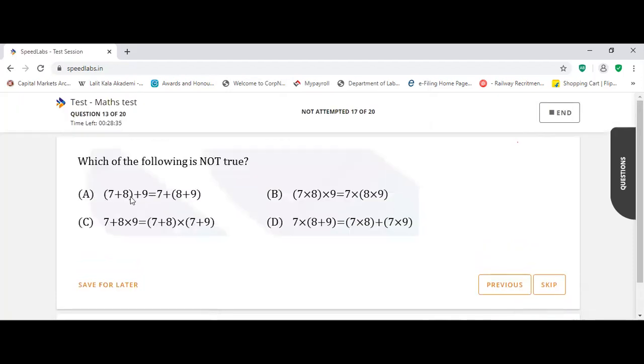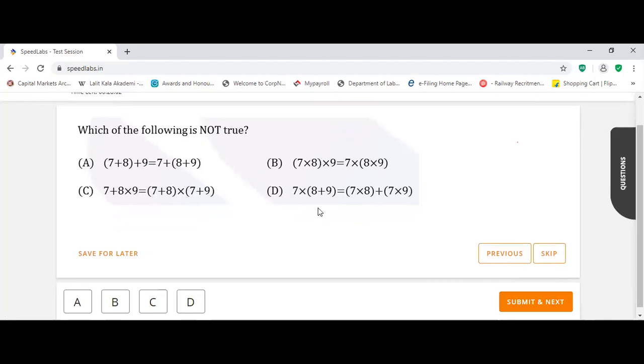The following is not true. 7 plus 8 is 15. 15 plus 9 is 24. 8 plus 9 is 17. 17 plus 7 is 24. Okay, this is correct only. This is also addition and multiplication, the associative property, correct only. 7 plus 8 into 9 and 7 plus 8 into 7, this is not correct, because this is not a property. 7 into 8 plus 9, we can write as 7 into 8 plus 7 into 9. So C is not correct.